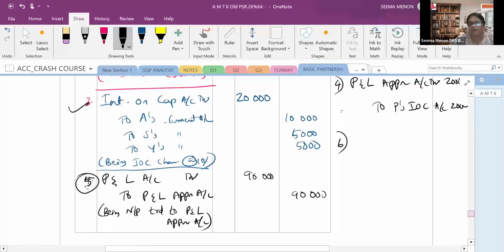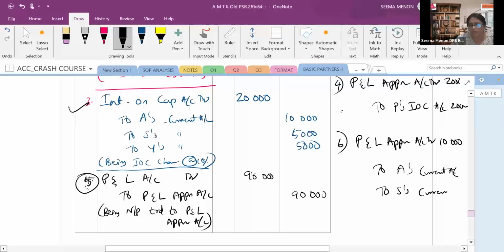So the 6th journal entry, what is it? The partners current account will be credited. What is your profit from the P&L appropriation account? That is 10,000. Profit and loss appropriation account debit to, we have to write the X's current account. Then after that, what will we write? To X's current account. Then after that we will be writing to Y's current account. Then Z's. For all three partners we already found it out. How much did we get? 6,000. Then we got 2,000, 2,000.